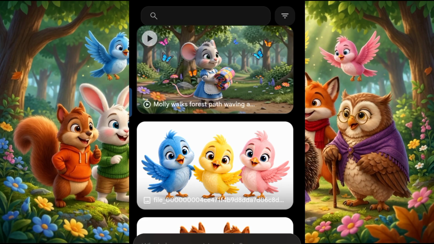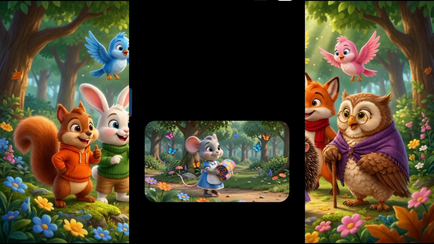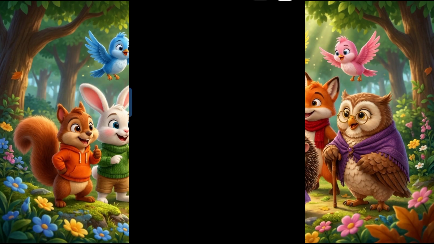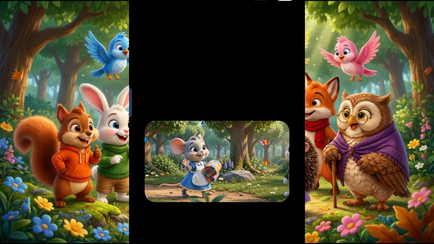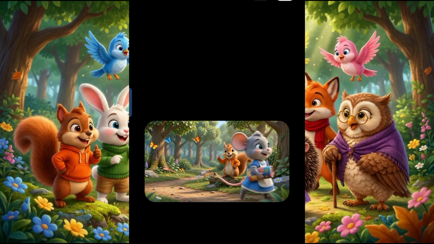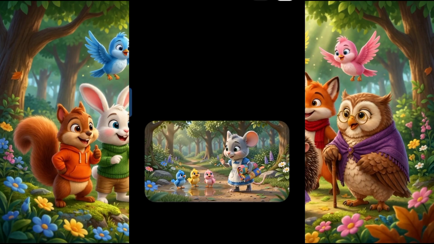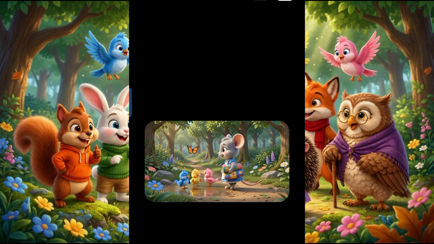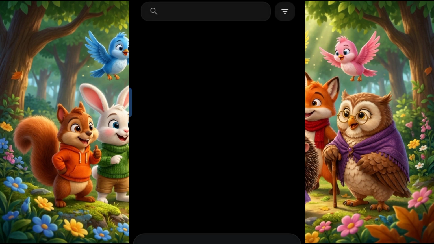Let me play it. Good morning, Benny! Good morning, Mom. Good morning, Benny! Good morning, Molly. Have a wonderful day, squirrel! Be careful, little duck! Good morning, Ben!